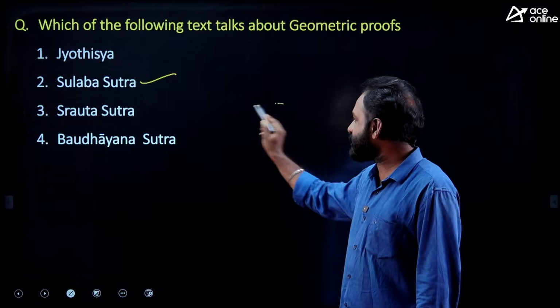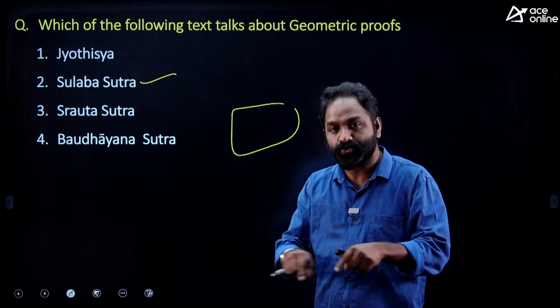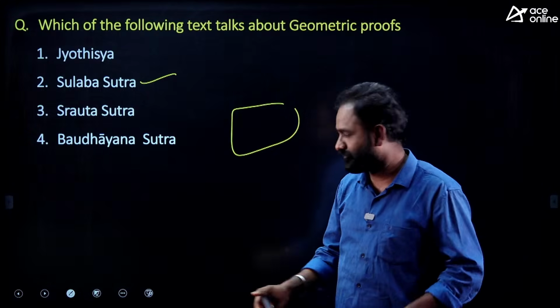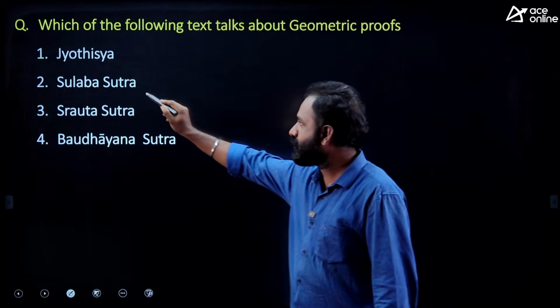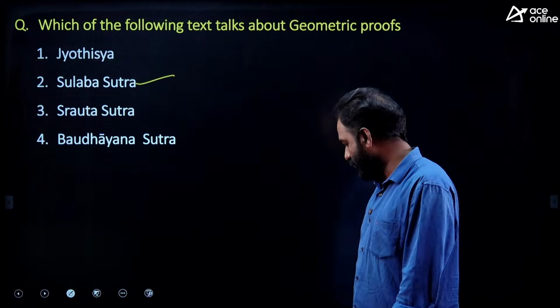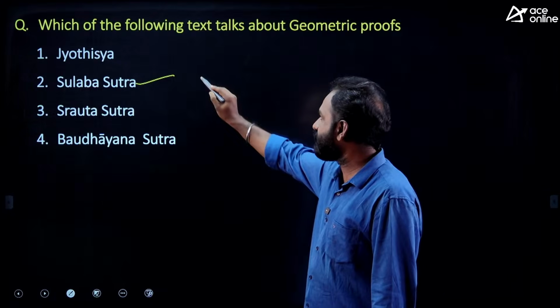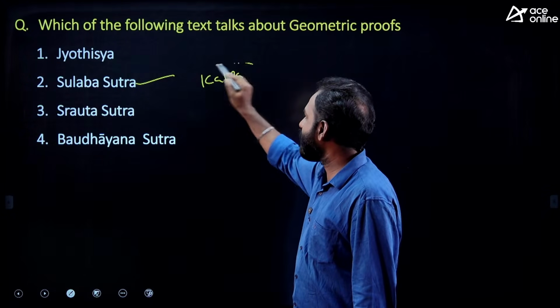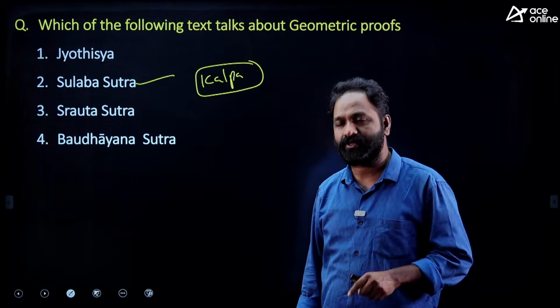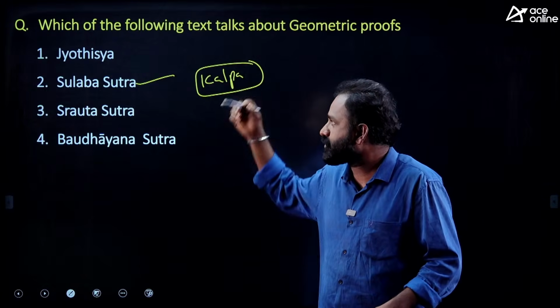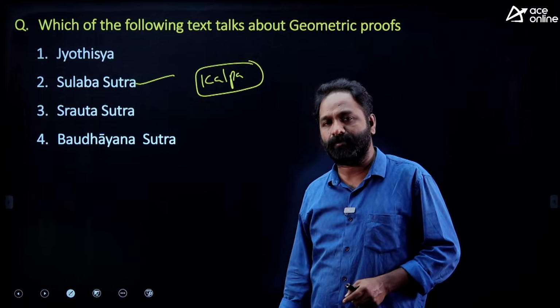When you construct fire altars, you need some kind of calculations, right? So the geometric proofs are mentioned in the Sulabha Sutra. This is a repeated question actually. Where is the Sulabha Sutra mentioned? In Kalpa. Kalpa is a Vedanga which talks about rituals, and within the Kalpa we have the Srauta Sutra and also the Sulabha Sutra. Okay.